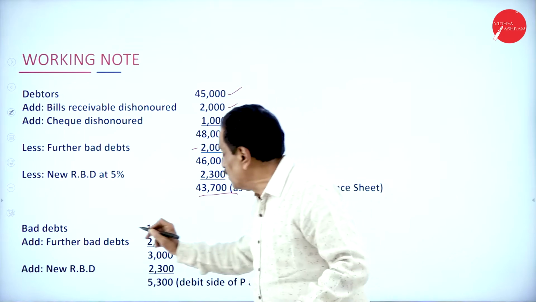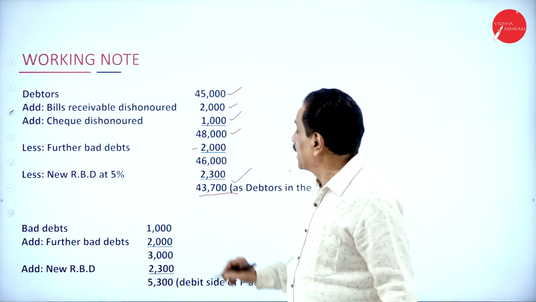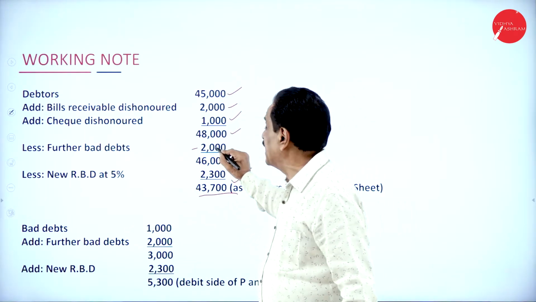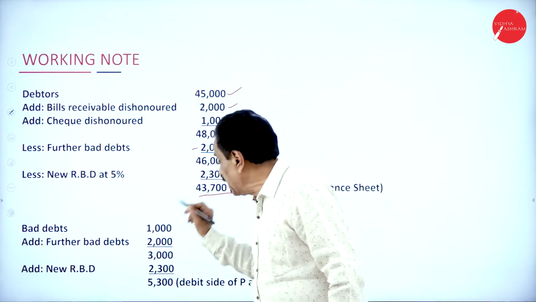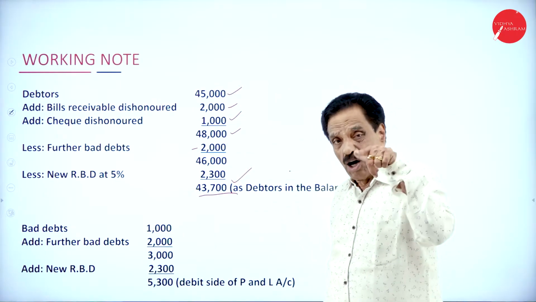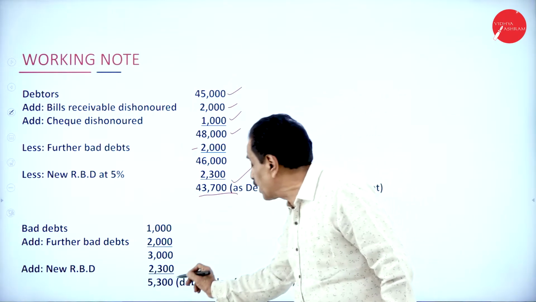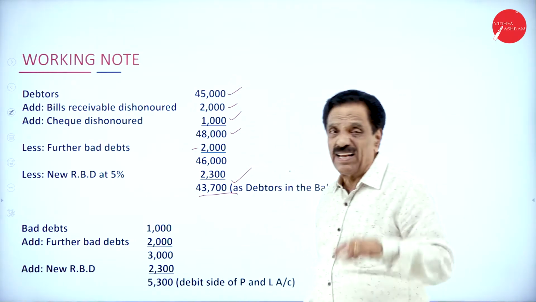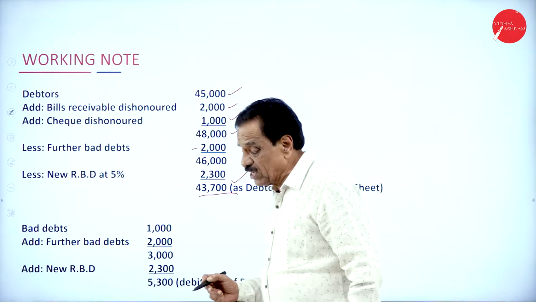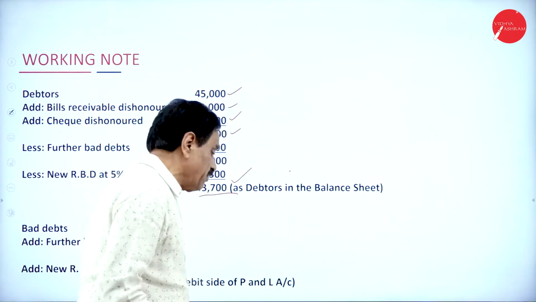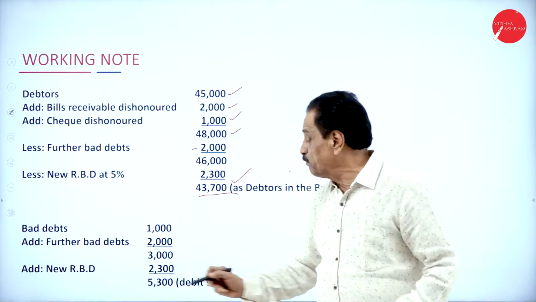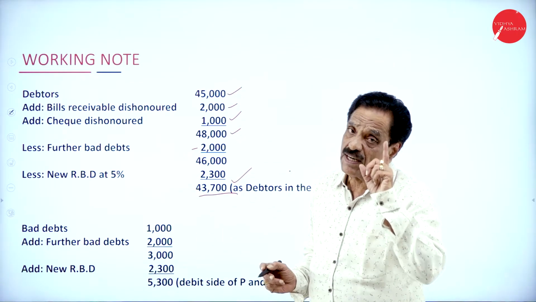Now, coming back. As per the problem, your bad debt is 1,000. Next, how much further bad debts? He says 2,000. Add. Already bad debt over here is 1,000. Further bad debt is 2,000. It becomes 3,000. How much new RBD? 2,300. The total will come to 5,300. This 5,300 should appear on the debit side of profit and loss account.